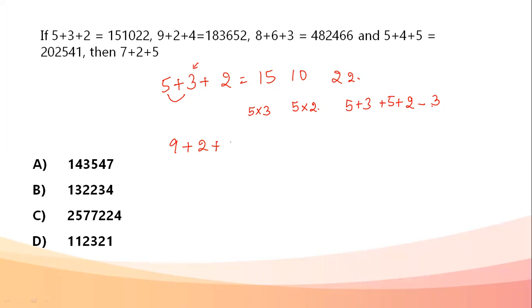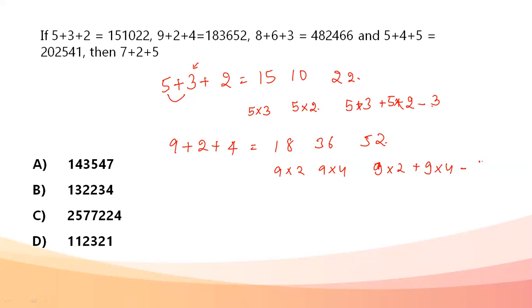Let's try for the next one, 9 plus 2 plus 4, using the same pattern. 183652. 9 into 2 is 18. 9 into 4 is 36. 18 plus 36 is 54. 54 minus 2 is 52. So this is 9 into 2 plus 9 into 4 minus 2. Correct. This pattern is being followed.